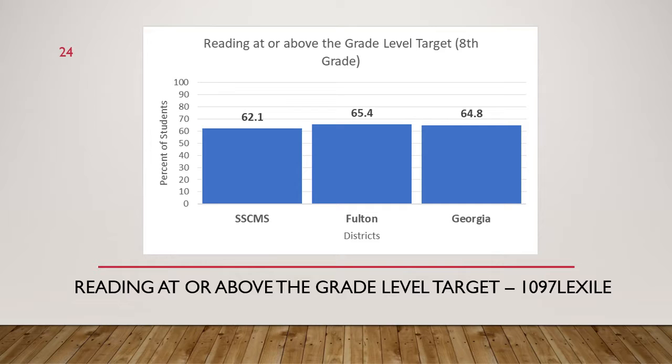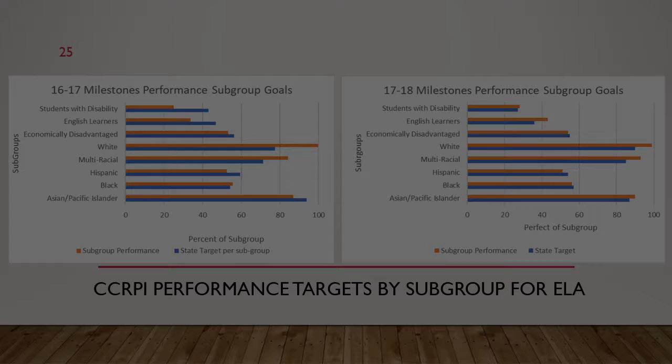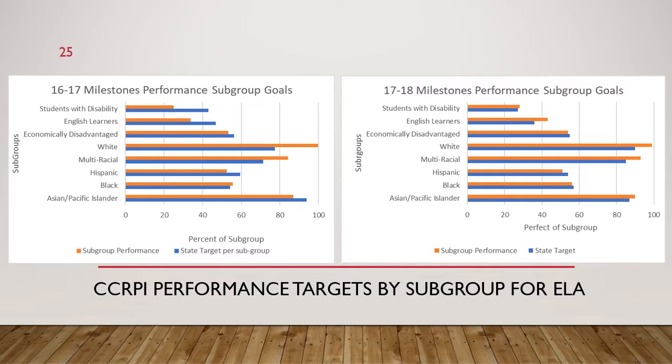So as we move into the next part of our presentation, I really want you to focus on Lexile levels in that population. And then finally, looking at our CCR performance targets by subgroup for ELA. So CCRPI indicators set goals each year for where our subgroups will fall. So as you can see, the target adjusts each year, and we are then trying to hit that target.